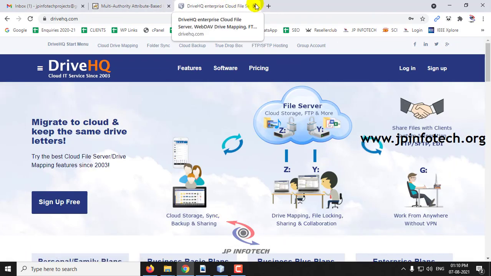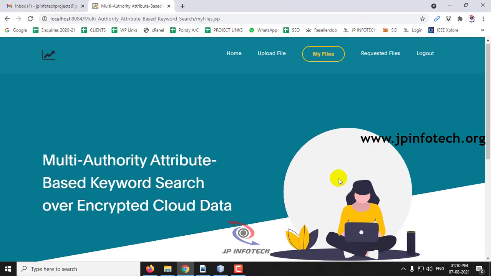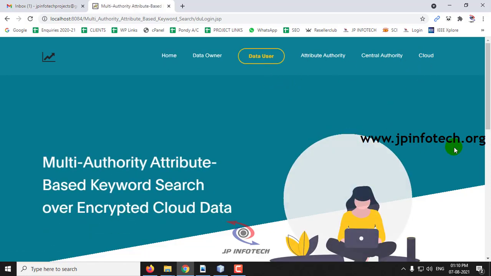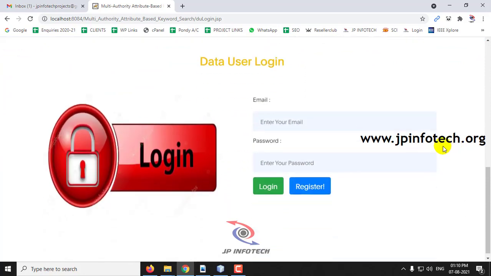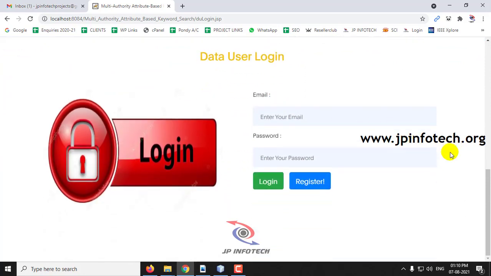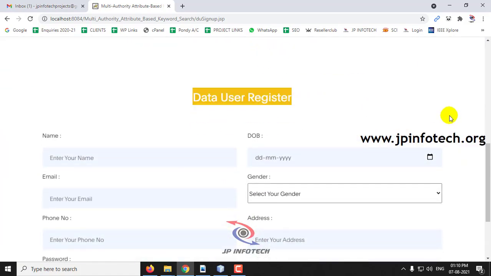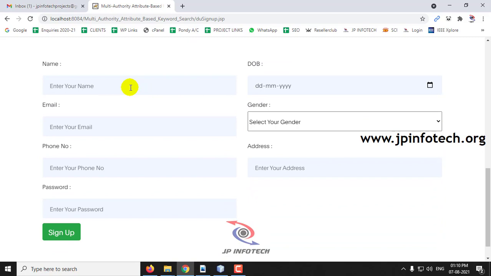Okay, so coming back to the project, let me log out from the data owner part. Now let me go to the data user part. So this is the data user part where I am going to register, as I am a new data user now. So this is the data user registration part. So let me enter some different details.